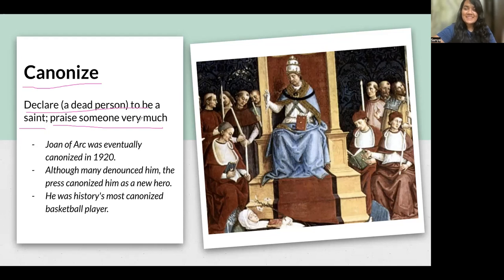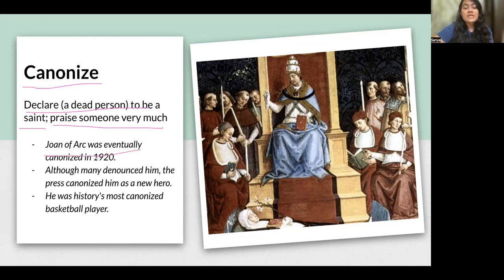So you can remember it like this. Canonize means praising someone after their death, all right? Or declaring someone to be a saint, but after their death, right? You can see maybe this is the bishop or a king, and there is this woman who is dead now, and he's sort of canonizing her, right? So he's saying that although she's dead, we remember her in praise. She was a saint-like woman, right?